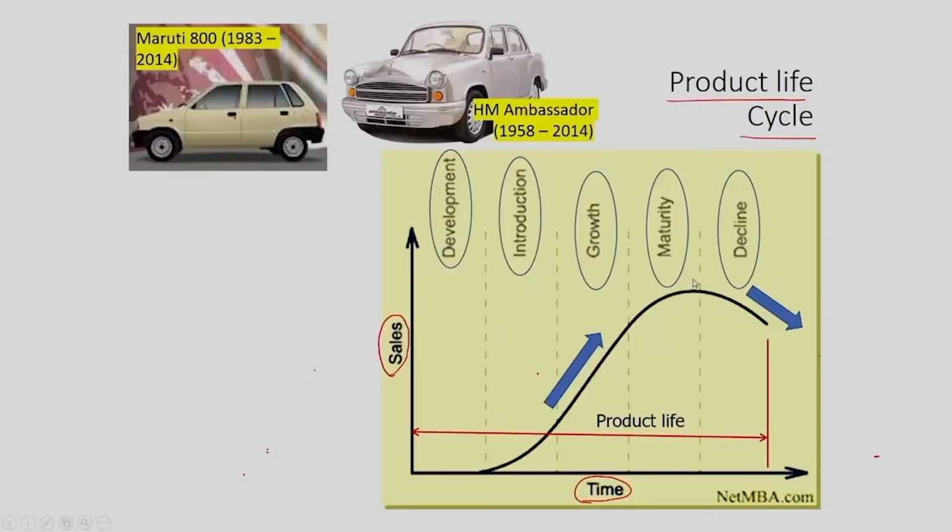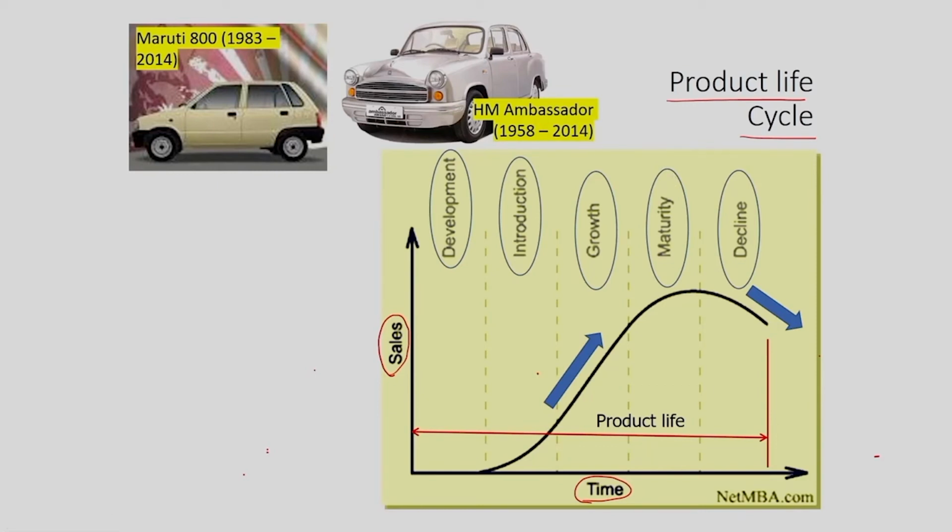So, this total duration from the development of a product to its decline in the market is the product life. In earlier days, this duration used to be in decades. If you take the example of the Maruti 800 car, it started selling in the market.